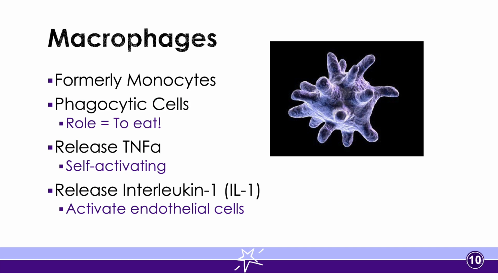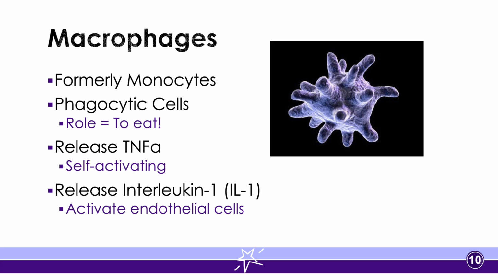All right, so our macrophages are a specialized cell that really does the brunt of the work when it comes to cleaning up all of these damaged cells and trying to repair things. So macrophages originally started as monocytes, which is a type of white blood cell when it was within the bloodstream. And what ends up happening is they end up releasing out of the bloodstream through those gaps that we have created, and then they differentiate into what are called macrophages. It is a phagocytic cell, in which the one main role of phagocytic cells is to eat, to consume, right?